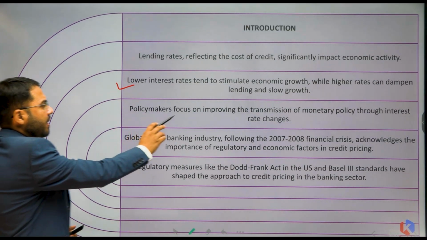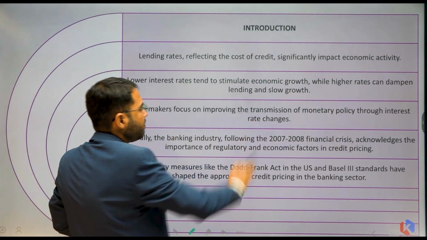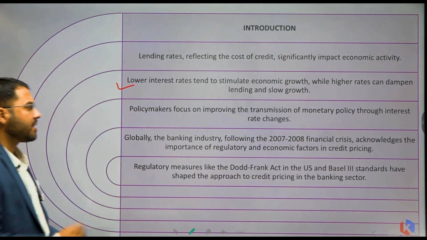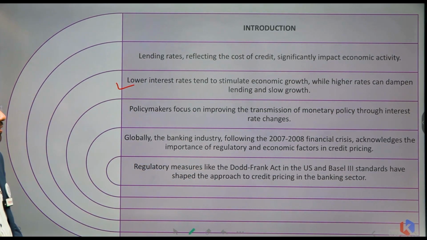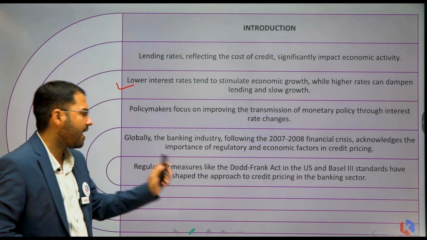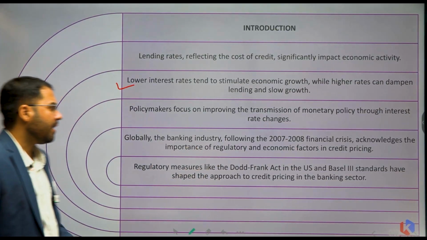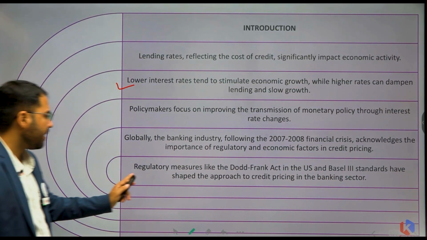So policymakers focus on improving the transmission of monetary policy through interest rate changes. Globally, the banking industry following the 2007 to 2008 financial crisis acknowledges the importance of regulatory and economic factors in credit pricing.